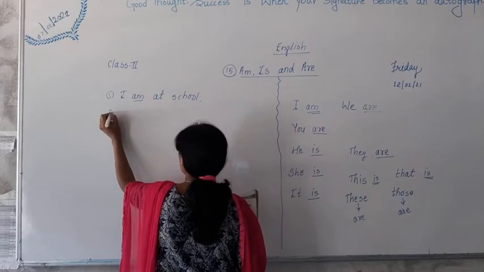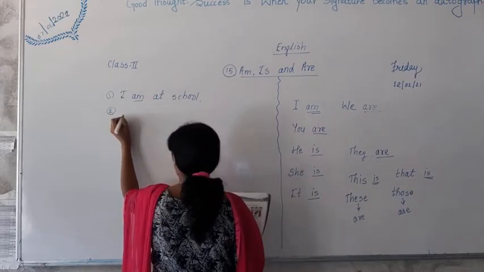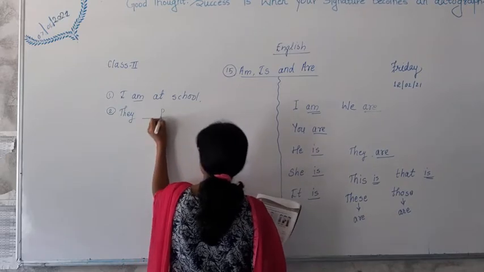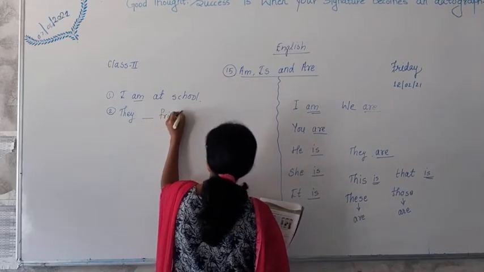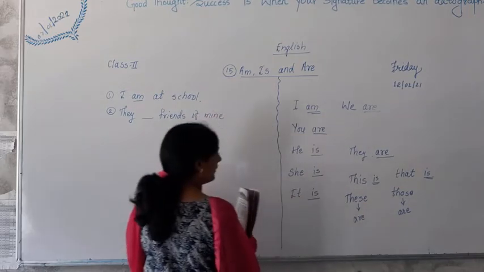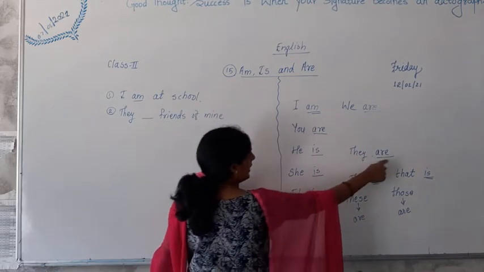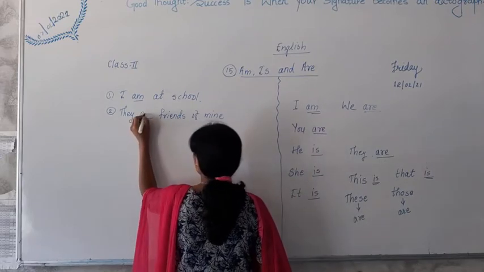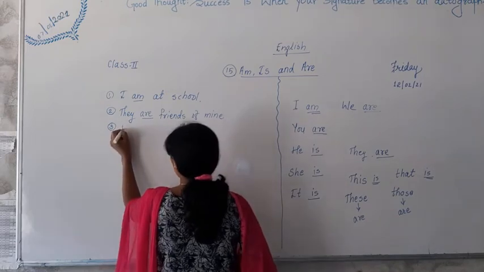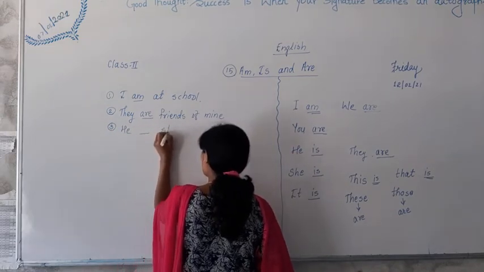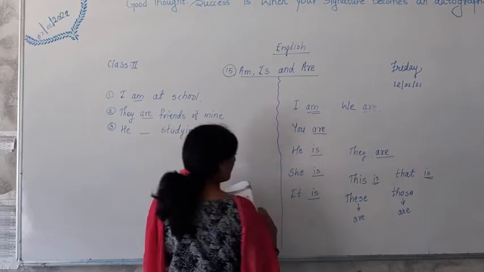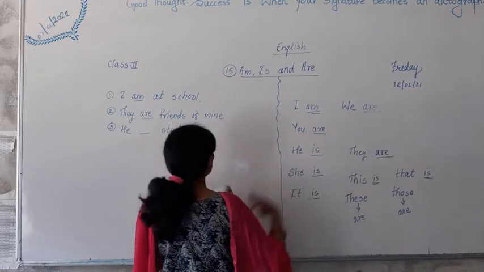I am at school. Second, they dash friends of mine. They are. They are friends of mine. Third, he dash studying. When we talk about one person, he is.